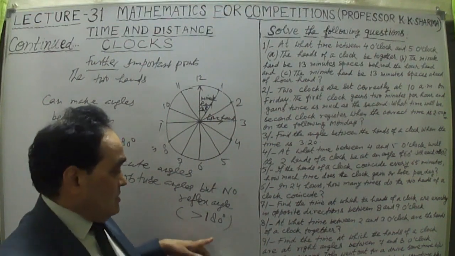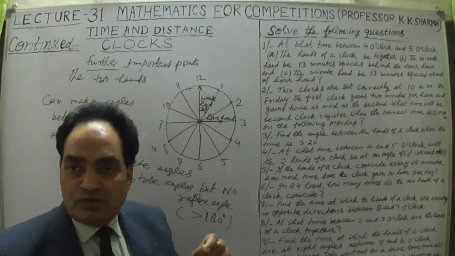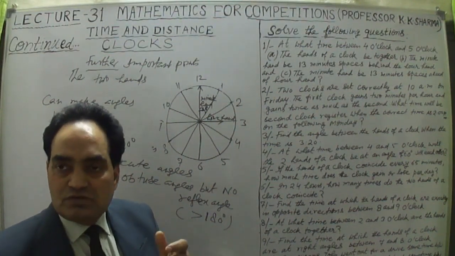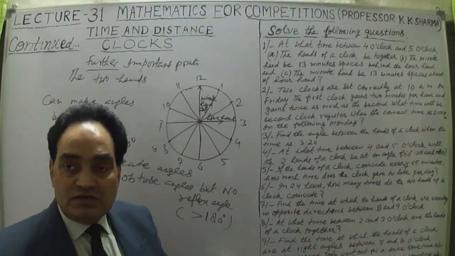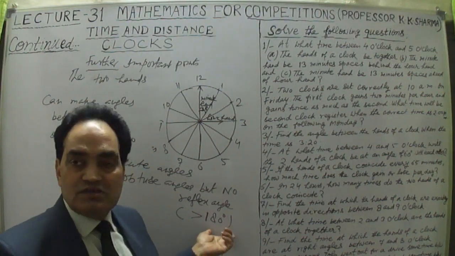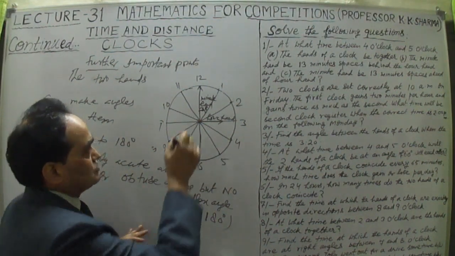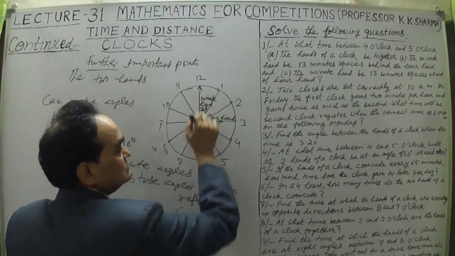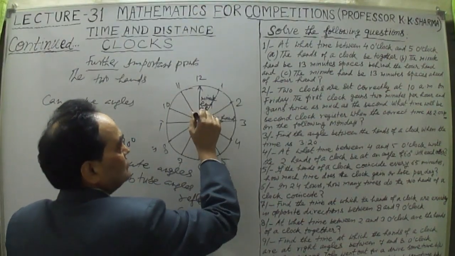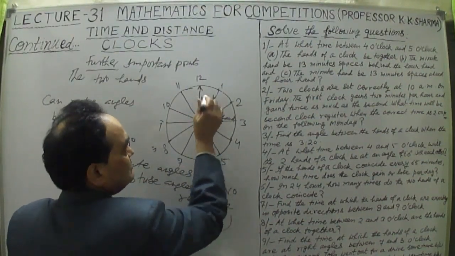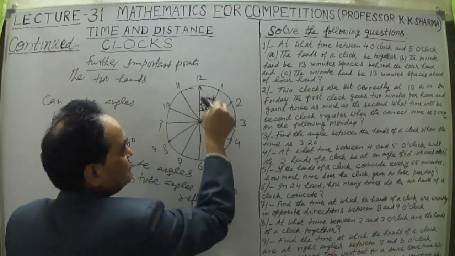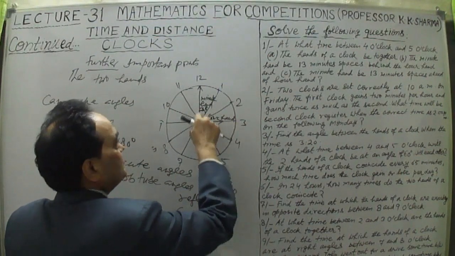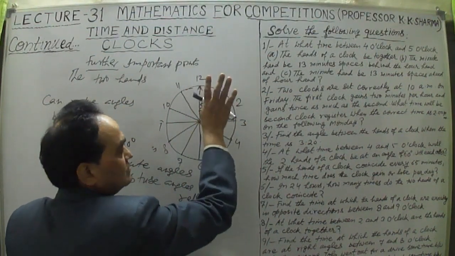But other angles, more than 0 but less than 180 degrees, that means even a 90-degree angle can be made 2 times per hour. They can make 2 angles. Why? Suppose this is a straight line. With this straight line, a 90-degree angle between the minute hand and hour hand is when the hour hand is at 3 and the minute hand is at 12. One angle.